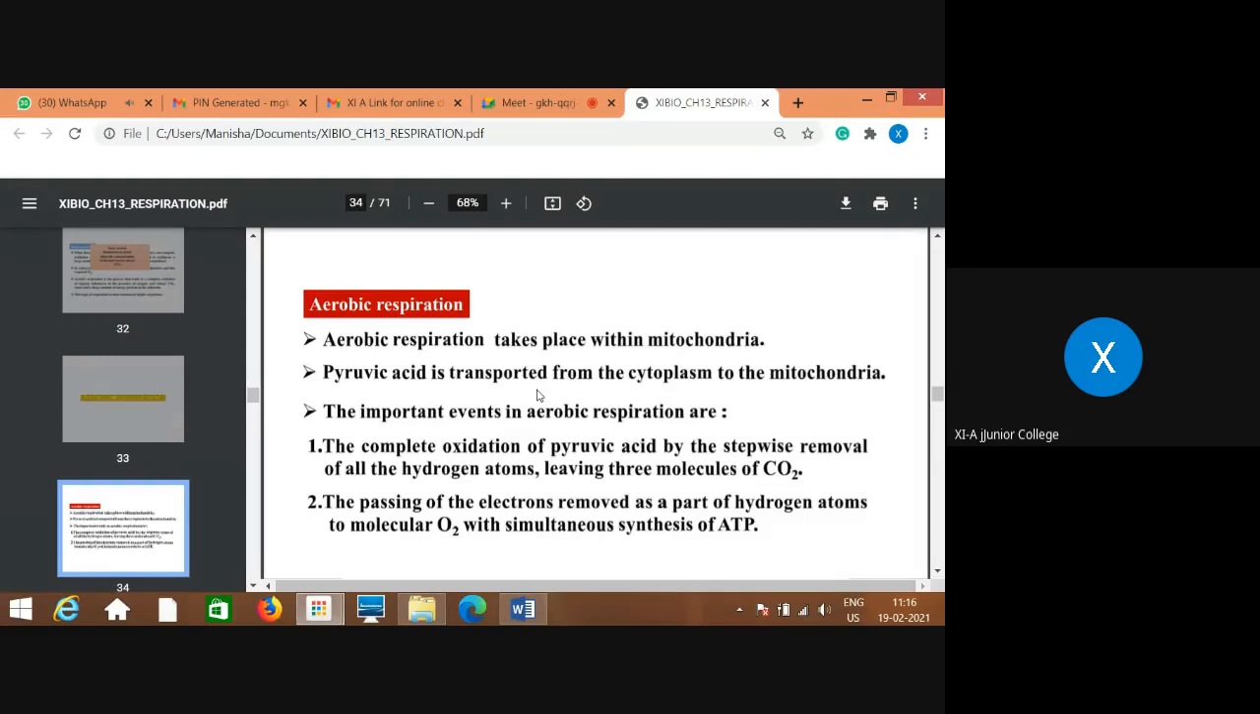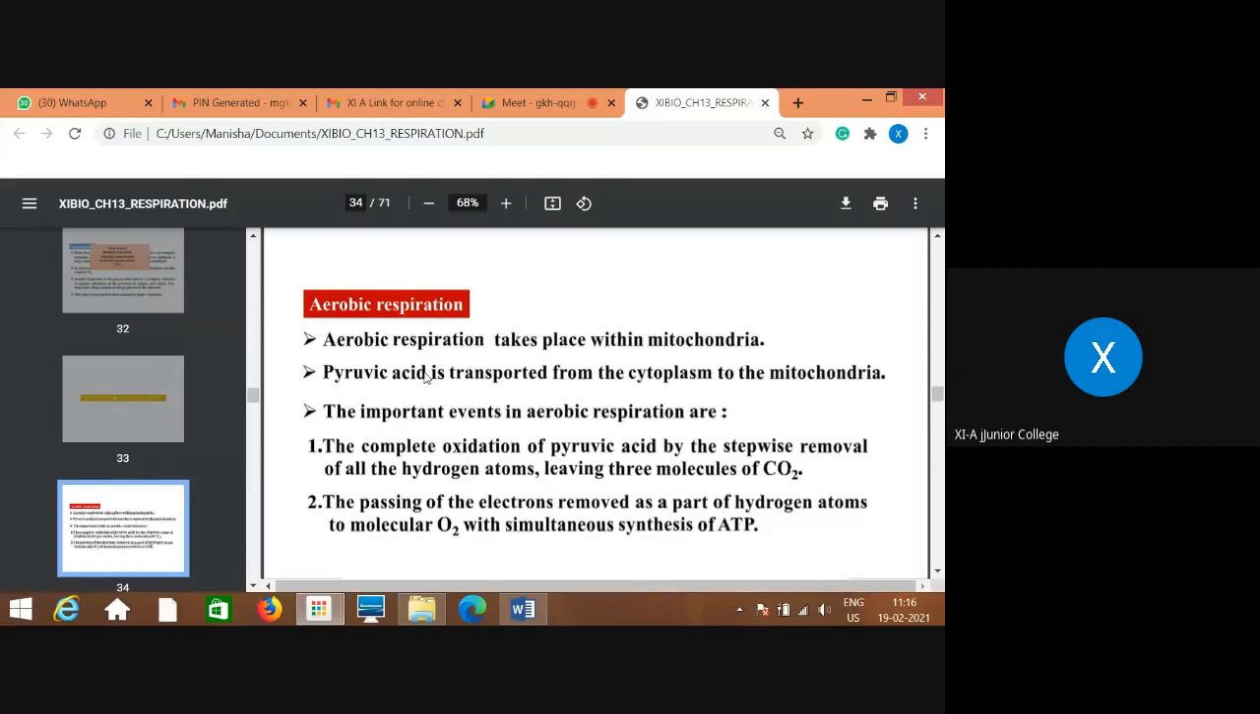So, pyruvic acid is transported from the cytoplasm to the mitochondria. That means glycolysis, as we have already discussed, takes place in the cytosol, that means the cytoplasm of the plant cell. Plant cell, animal cell, whatever, we are talking about plant, so I'm saying plant cell. In the cytoplasm, or you can say cytosol, glycolysis, that is the EMP pathway, takes place, which is the first step or the common step for both aerobic as well as anaerobic types of respiration.